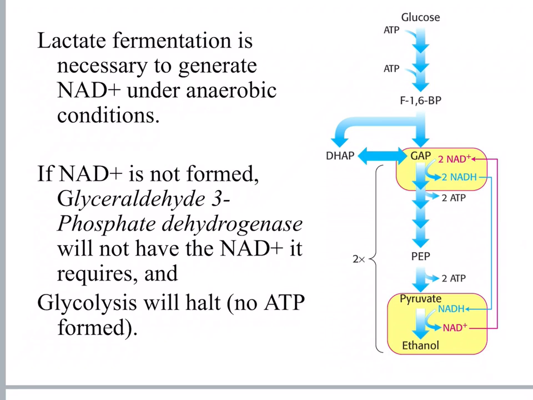That's because once the pH gets low enough, phosphofructokinase, the main regulated enzyme in glycolysis, is inhibited and slows down due to the low pH.